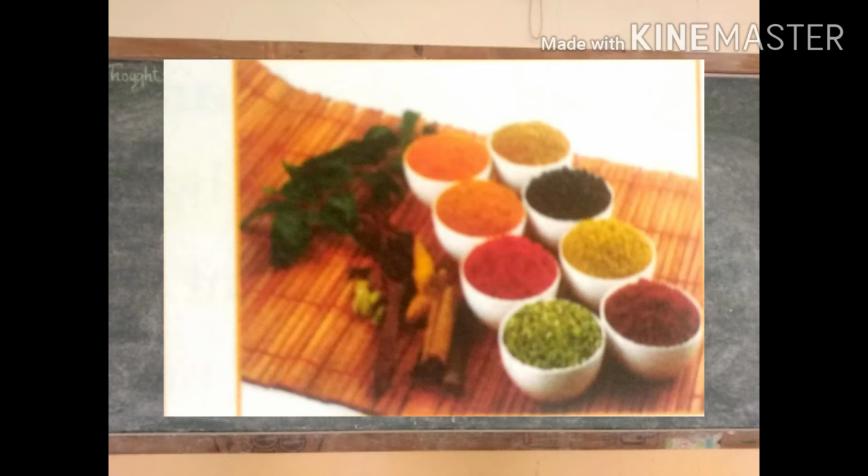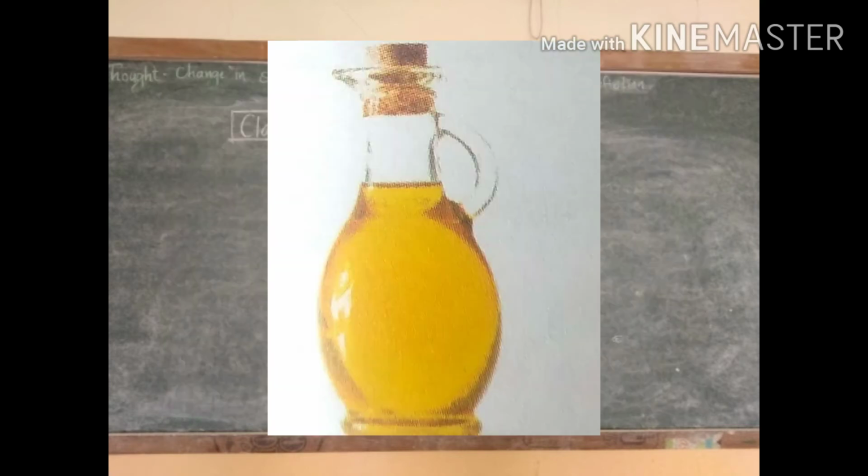It contains the spices and gives taste and aroma to our food. Next is the oil. We use oil for cooking food, and this oil we get from the seeds of plants. For example, sunflower seeds, groundnut seeds, mustard seeds. From that we get this oil. Even coconut oil we also get from the seed.